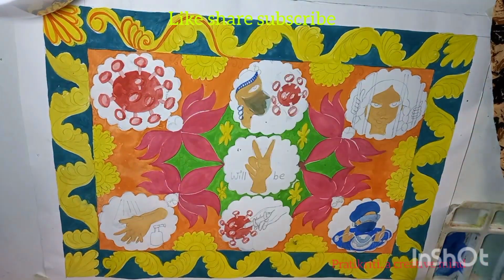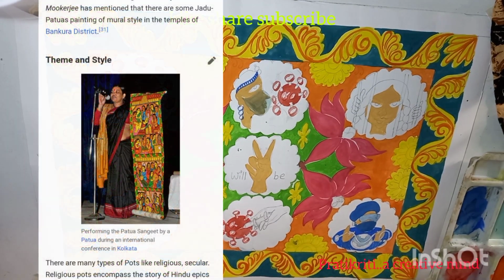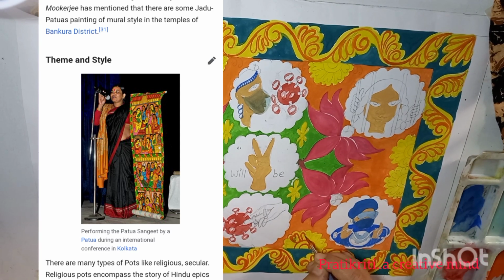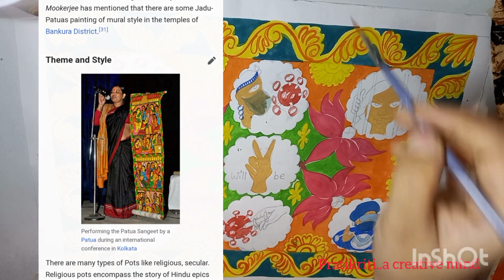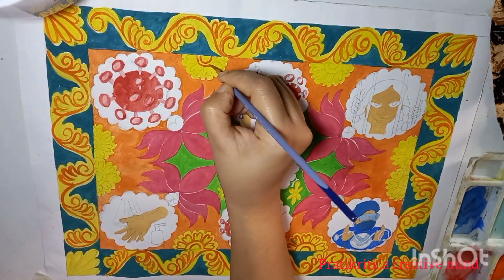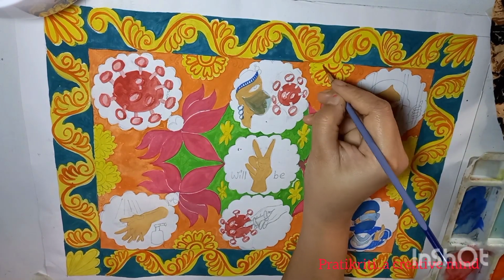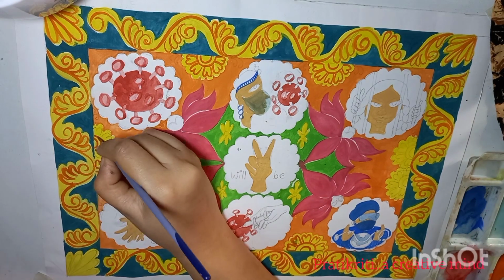The artists of this art form in Bengal are called Patua. The themes of such art form of Bengal are accompanied with the Patua songs, of which I have already told you, or Patua Sangeet. It is called Patua Sangeet.